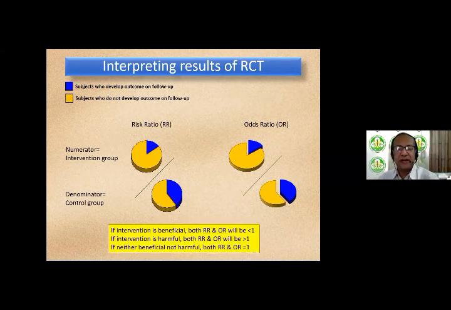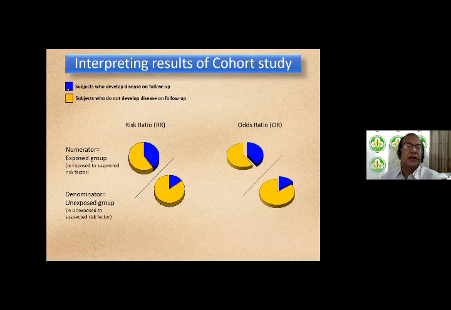So if the intervention is beneficial, both the risk ratio and the odds ratio will be less than the value of 1, because your risk or odds in the intervention group would be less than the risk or odds in the control group. And if the intervention is harmful, both the risk ratio and the odds ratio will be greater than 1. And if it's neither beneficial nor harmful, it will be equal to 1. In a cohort study, now the blue is going to represent the subjects who develop the disease on follow-up, yellow, those who don't develop the disease. So the numerator is the exposed group, the denominator is the non-exposed. So the risk amongst the exposed divided by the risk of the disease amongst the non-exposed would mean risk ratio.